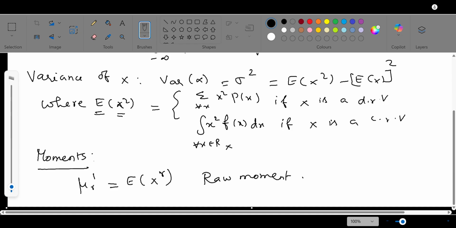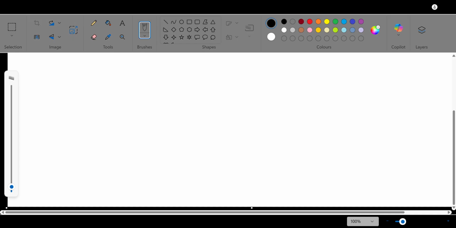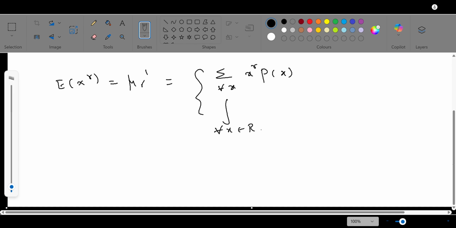Now you know how to define this one. Just now I told you whatever the E operator operates on, how it comes I explained. So E of x power r equals mu r dash, that is equal to, for the discrete case, summation over all x power r P of x. Here it is integral over all x belonging to its range space, x power r f of x dx, if x is a continuous random variable.